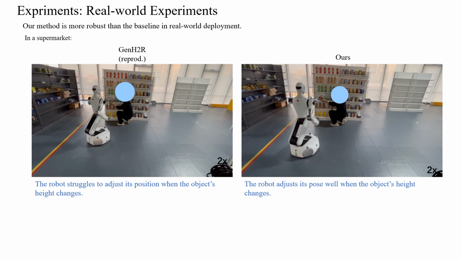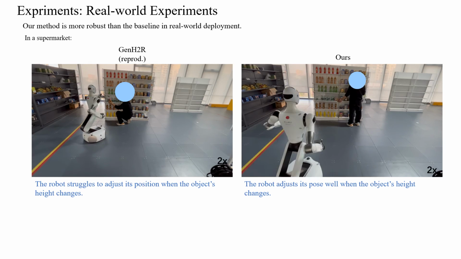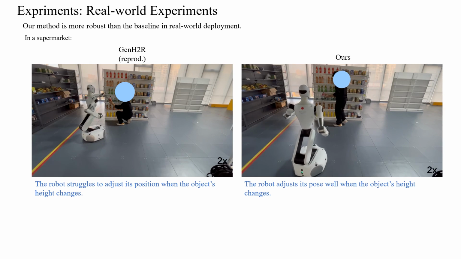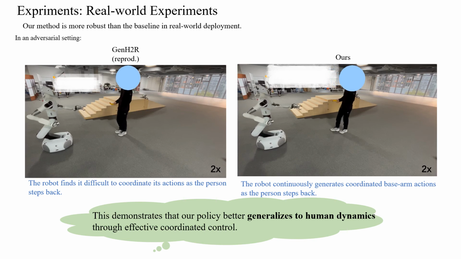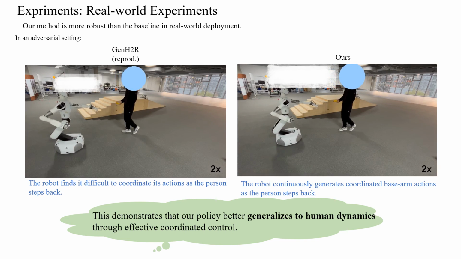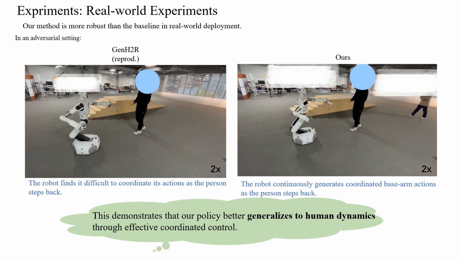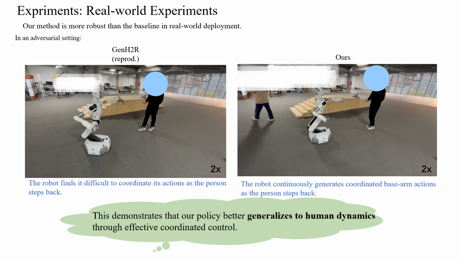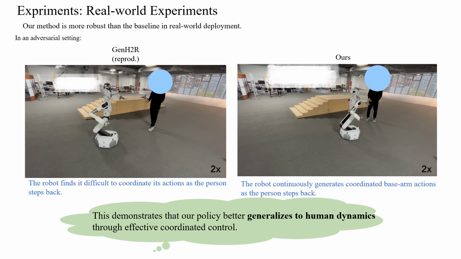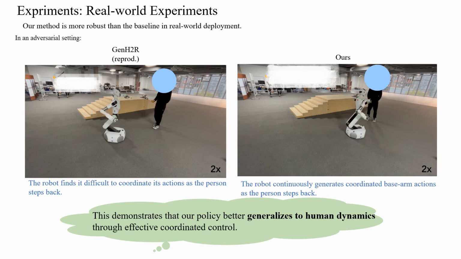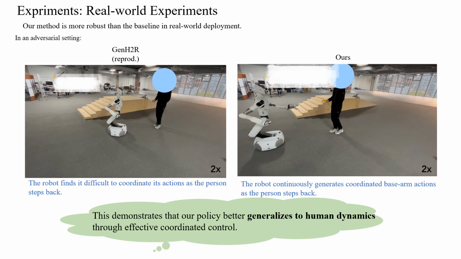For example, our policy can adjust the robot pose when the object's height changes, while the baseline cannot make a proper pose to reach the object. In an adversarial setting, our policy continuously generates coordinated base arm actions as the person steps back, whereas the baseline struggles with coordination. This demonstrates that our policy better generalizes to human dynamics with effective coordinated control.